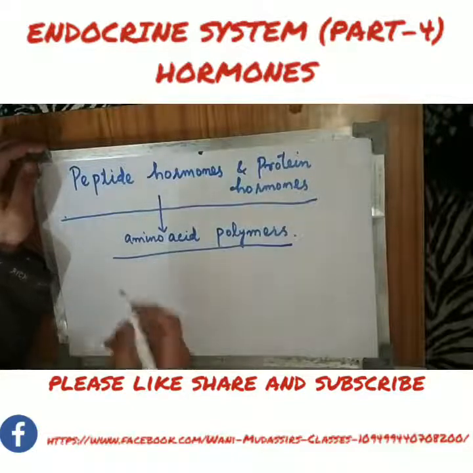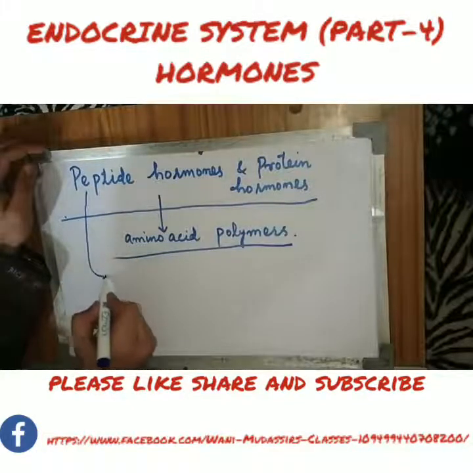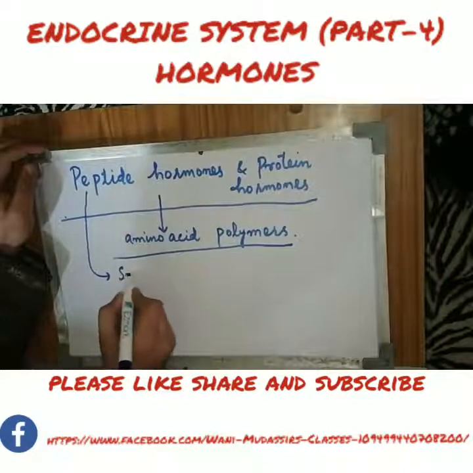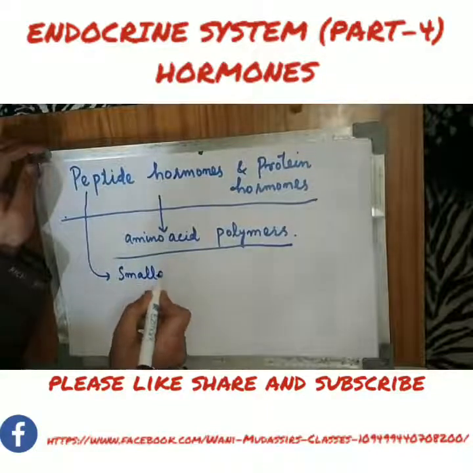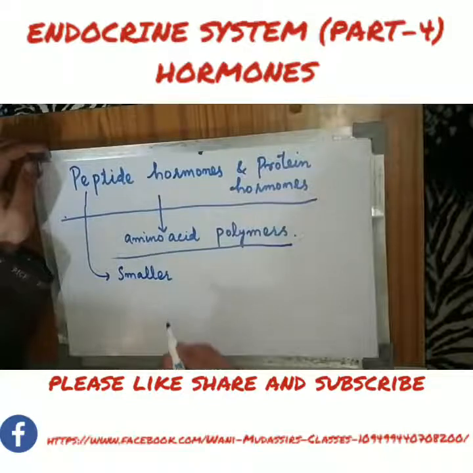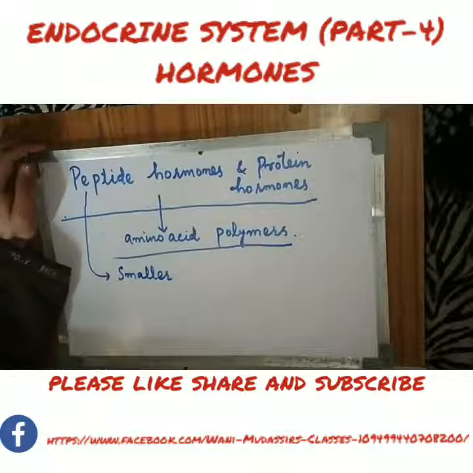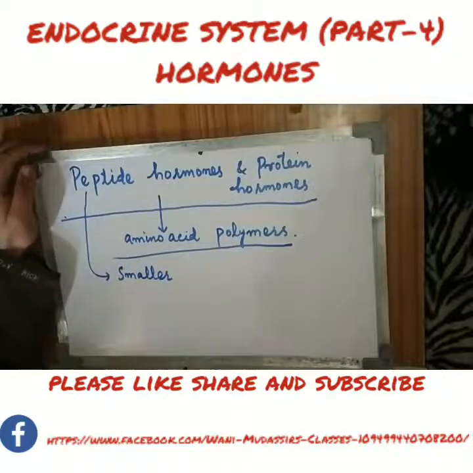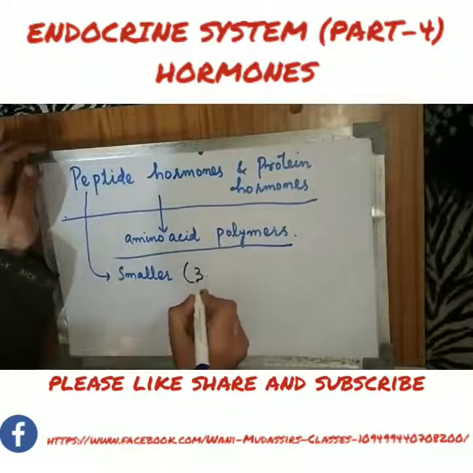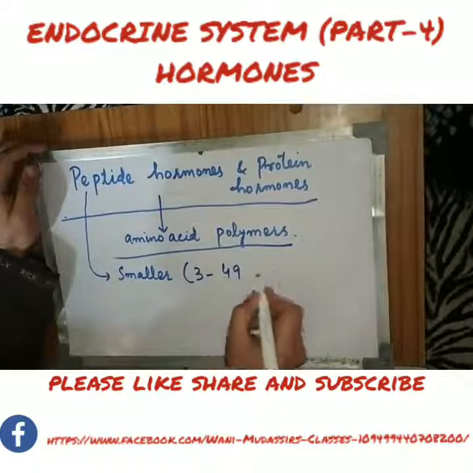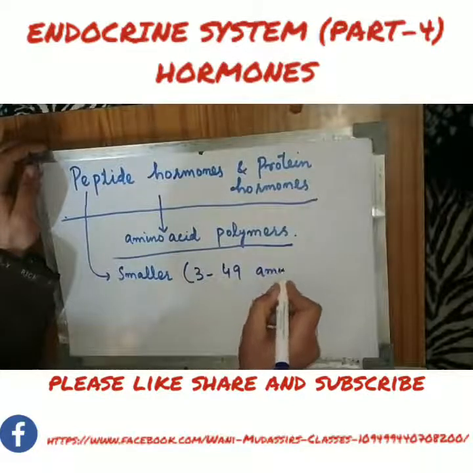The peptide hormone is smaller than the protein hormone. Peptide hormones consist of chains of 3 to 49 amino acids.